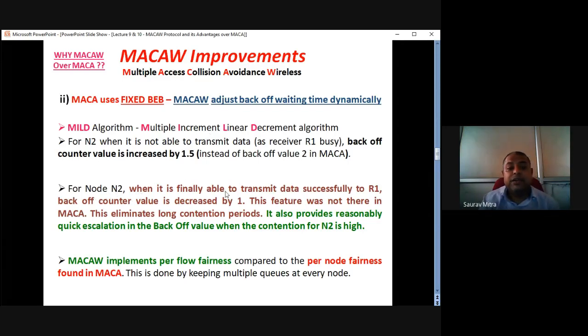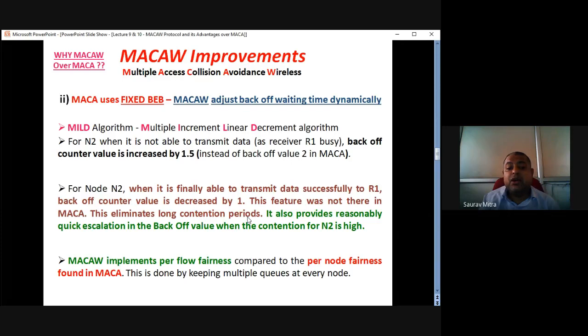So for node N2, when it is finally able to transmit data successfully to R1, very important line: initially N1 R1 was going on. Finally, when N2 is able to transmit to R1, the back off counter value is decreased. When N2 was waiting for R1, the back off counter time was getting increased. In case of MECA, it is increased by 2 times every time it is rejected. In case of MECA-W, it is dynamic: 1.1, 1.2, 1.5. So the waiting time is reduced in case of MECA-W. This is one advantage. And whenever N2 catches hold of R1, at that time the back off counter value is decreased by 1. This feature was not there in case of MECA.